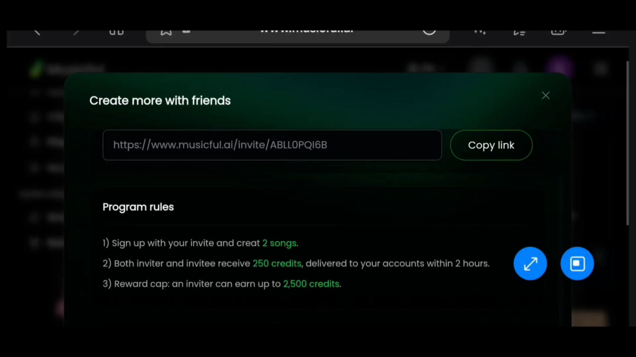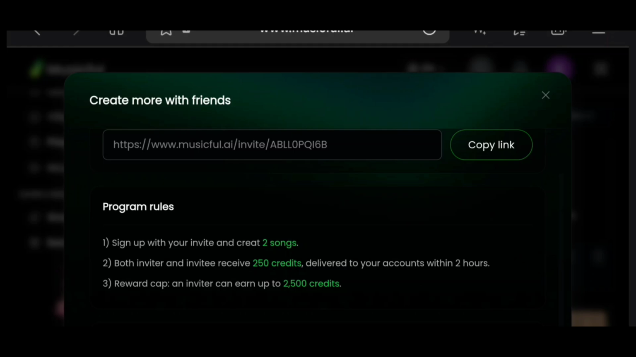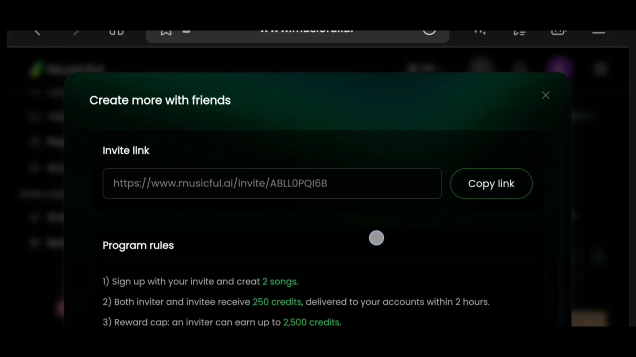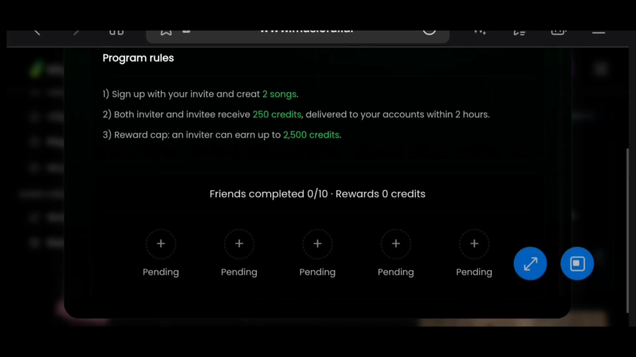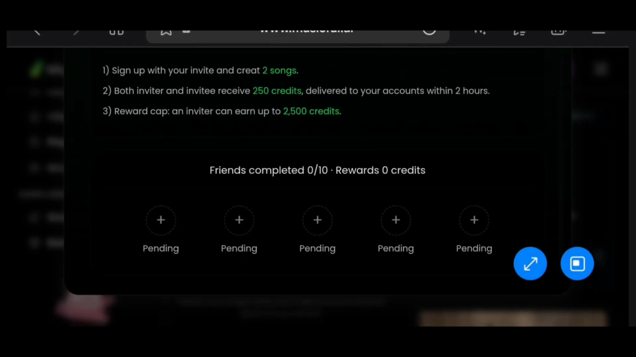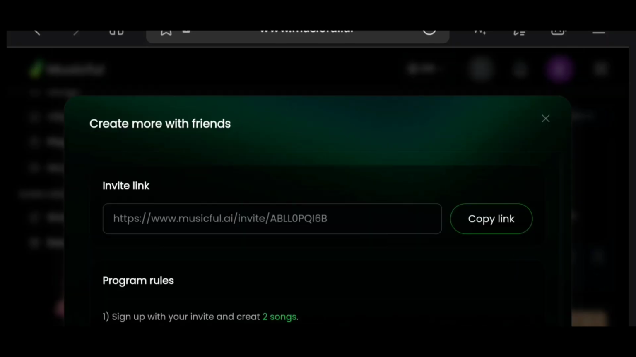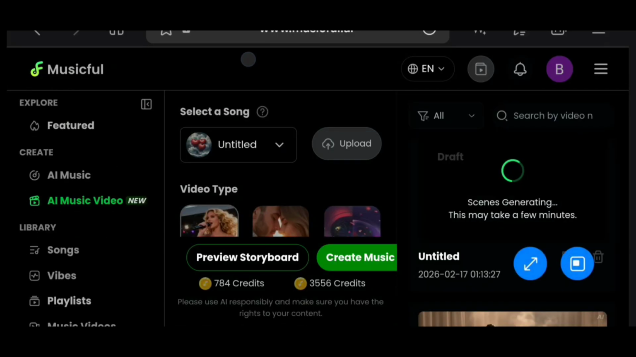And three, reward cap, an inviter can earn up to 2,500 credits. So the more you invite, the more credit you get. So you can see this is it. When you're inviting people, it's going to keep the record right here. All you need to do is to copy the link and share with someone, let them download, and you get your free credits.